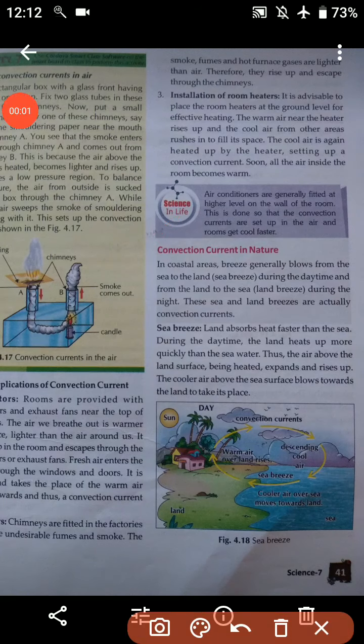So students, the land absorbs heat faster than the sea. So what happens during the daytime? The land will heat up more quickly than the sea water. And then the air above the land surface will heat up, expand, and gradually rise up. Then the cooler air above the sea surface will blow toward the land and take its place. Okay students, so this is a sea breeze and I hope it is clear to you.